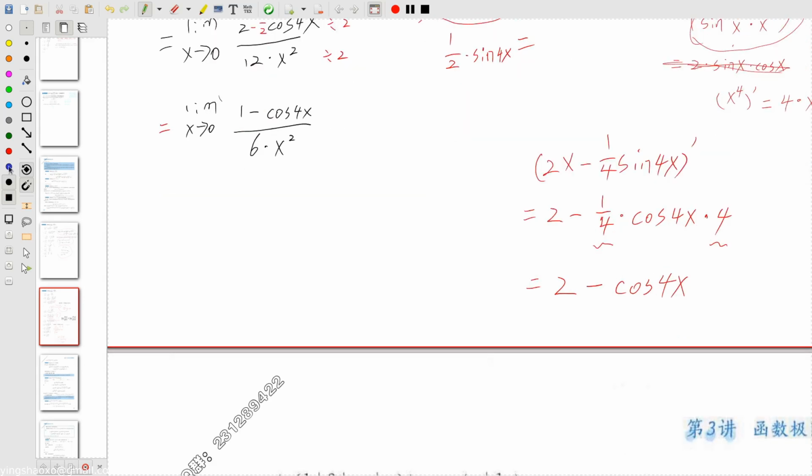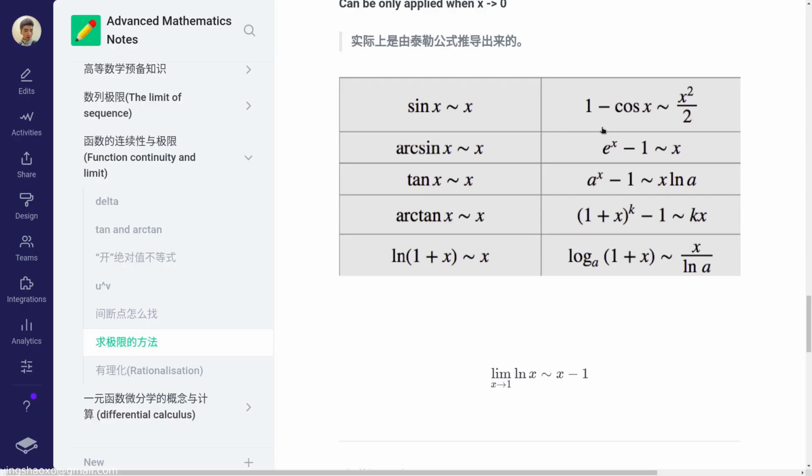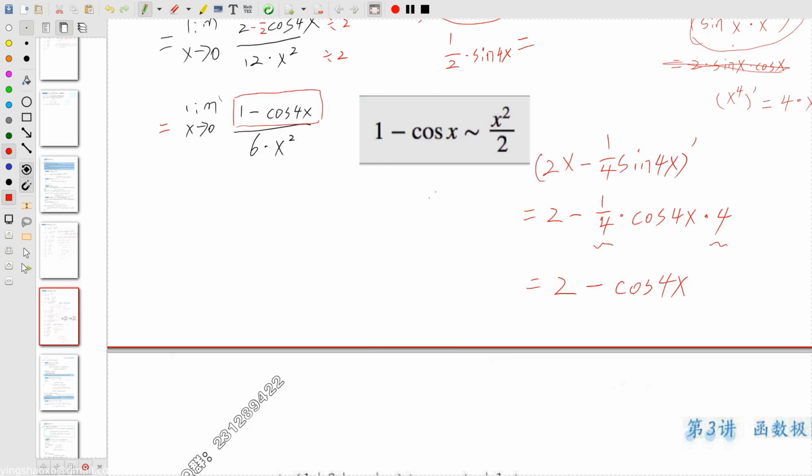For this, now I see another pattern. I have 1 minus cosine x. For this pattern, we have another approximate equation like this: 1 minus cosine x is approximately equal to x squared over 2. So let me copy it here, and I'm going to show you how I did that transformation. For now, it's 1 minus cosine 4x.